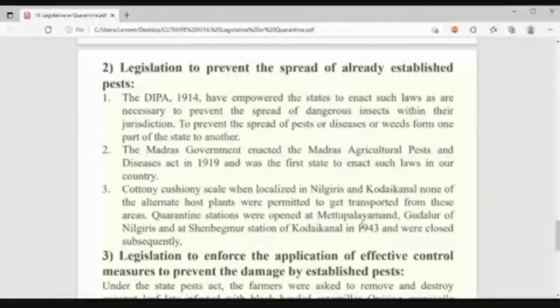In these two regions the pest came, so in their territories they opened quarantine stations. If they were sending that material, that was prohibited; it would not be exported. Just like in the case of Corona, when cases were high, so many quarantine stations were there, and when it reduced, they were converted back into schools. Same thing happened in those areas for the cottony cushion scale, introduced from which country? Australia. Clear? Yes, sir.